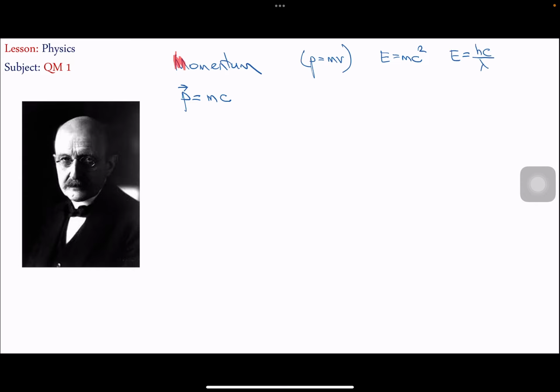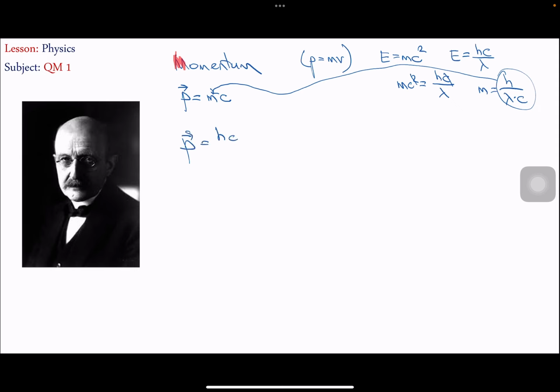So since these two are equal, mc squared equals hc over lambda. I can simplify one of the c, and I can write that the formula for mass is h over lambda times c.